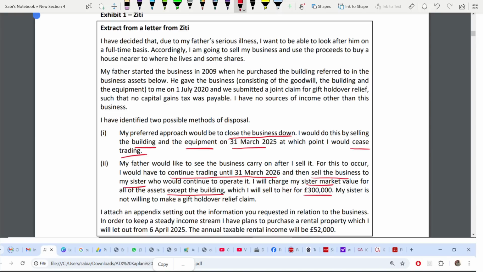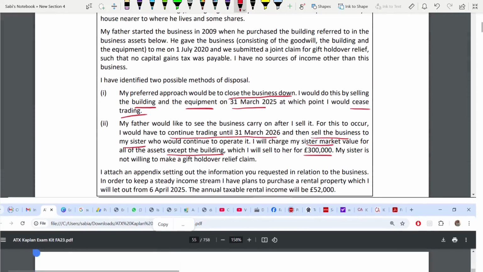Okay, now appendix 2 is about income and all. Now, I have plans to purchase a rental property which was let out from 6 April 2025. The annual taxable rental income is 52,000.